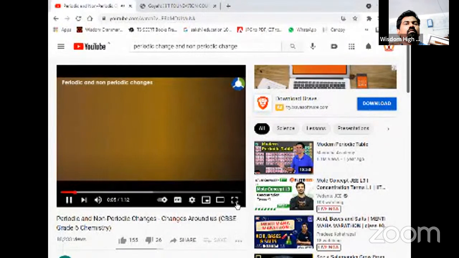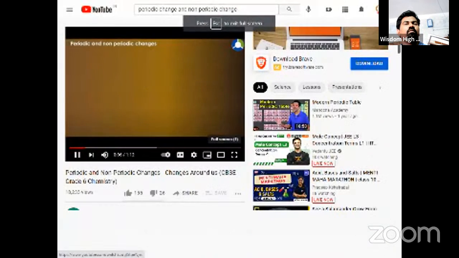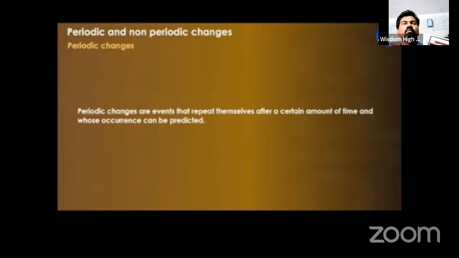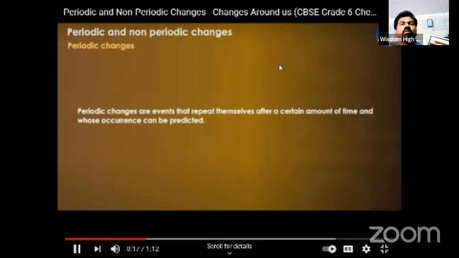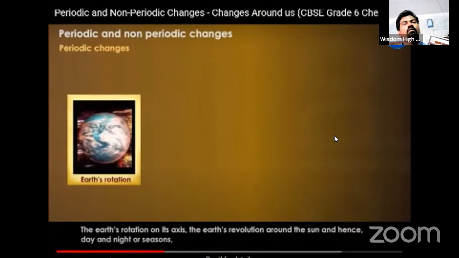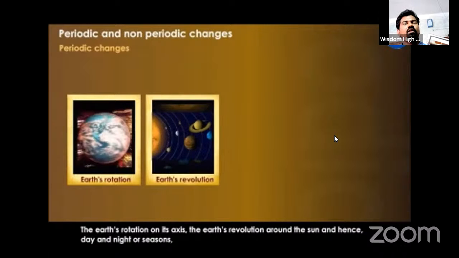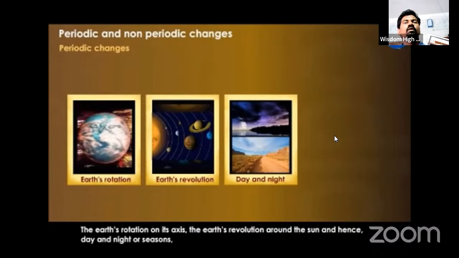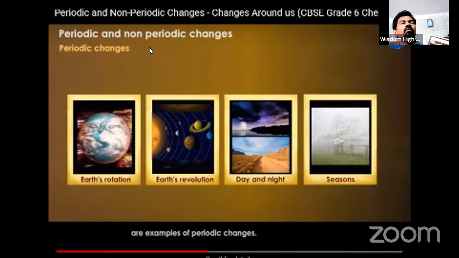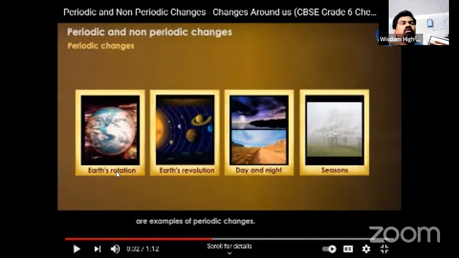Periodic and non-periodic changes. Periodic changes are events that repeat themselves after a certain amount of time and whose occurrence can be predicted. The Earth's rotation on its axis, the Earth's revolution around the Sun, and hence day and night or seasons are examples of periodic changes, because the Earth will always be rotating continuously on its own axis.